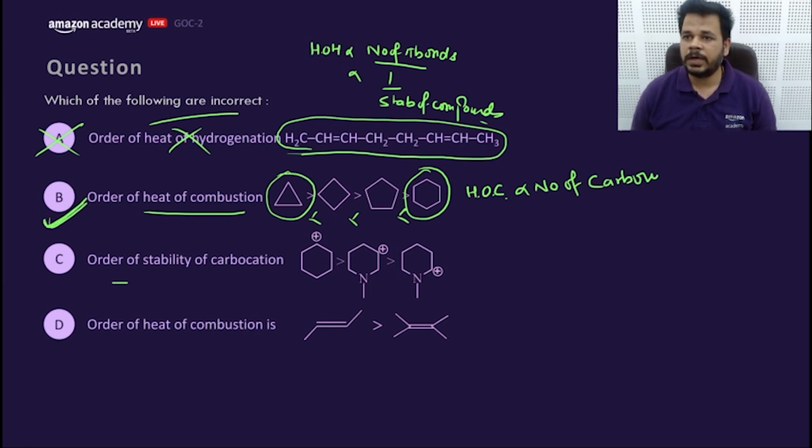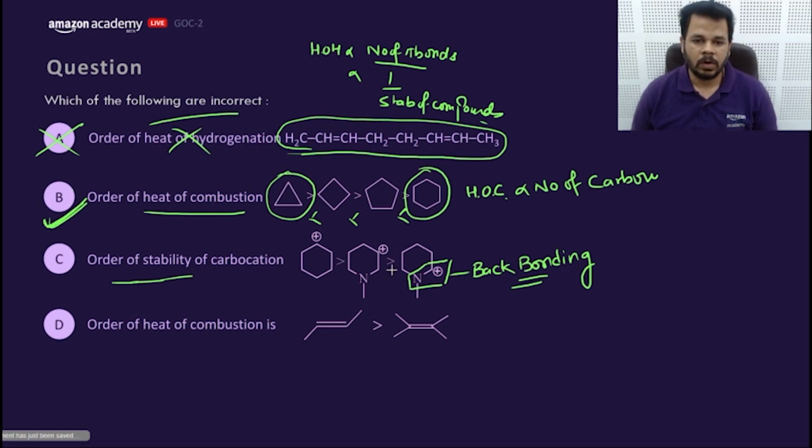This order is also incorrect, my dear friends, because this nitrogen with a positive charge creates a situation of back bonding, which stabilizes the carbocation the most after aromaticity. So this order is absolutely incorrect. So this can be the answer.